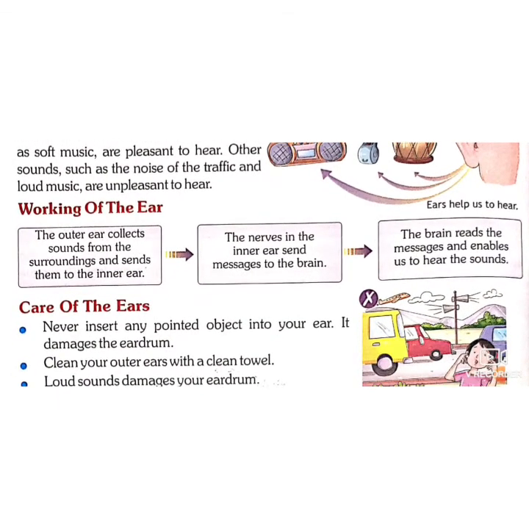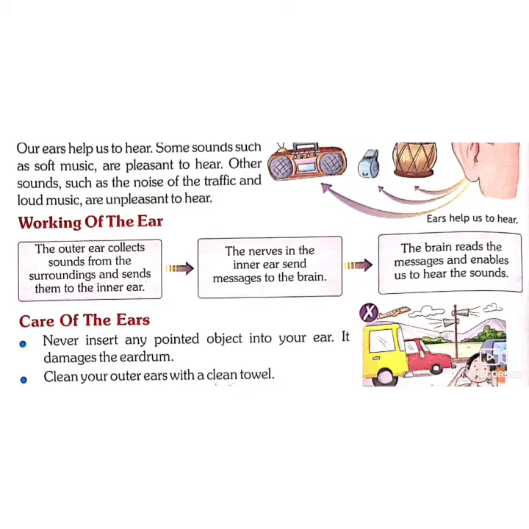How does it work? Basically our ear has three parts: the outer ear, middle ear and the inner ear. Yes, it has an eardrum also. The outer ear, which is called the pinna, we can see from the outside. I told you in the Zoom class also, I showed you that the part which we can see from the outside is called the outer ear or pinna, and it collects all the sounds and sends them to the middle part, and the middle ear sends these signals to the inner ear, and the inner ear is connected with the nerves, and these nerves connect the ear to the brain.